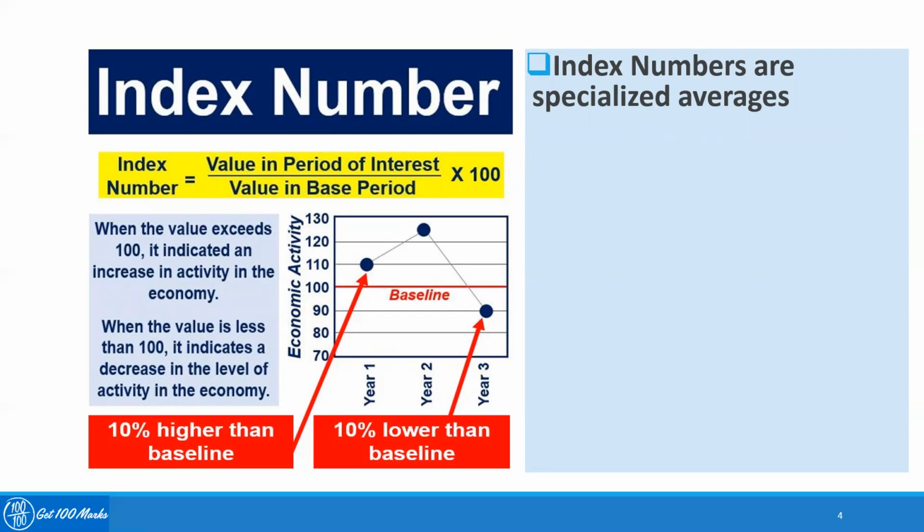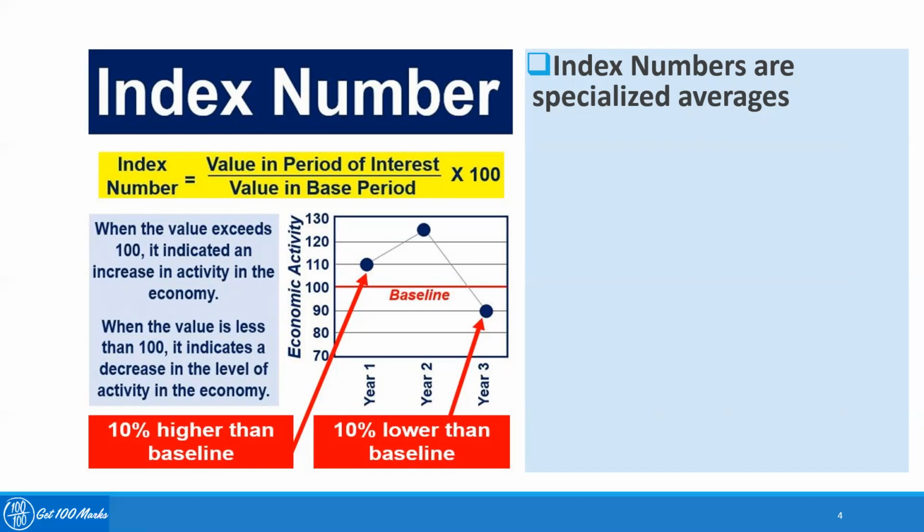Index number is a quantity which, by reference to a base period, shows its variation or changes in the magnitude over a period of time. For example, like the measure of change in economic activity, they give a comparative picture of two periods relating to the changes.